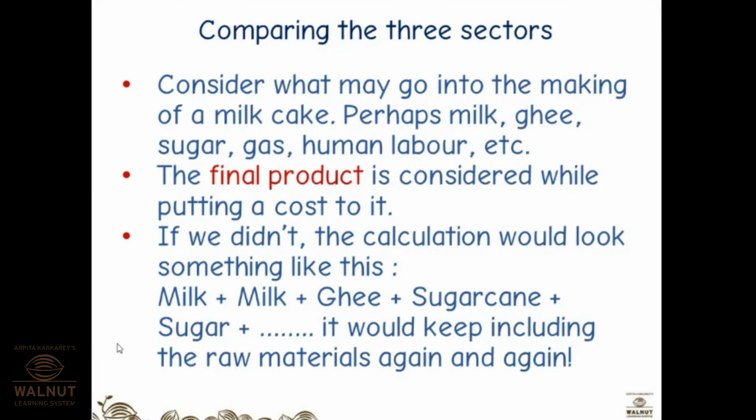So, what you are exactly preparing, depending on that, the ingredients and the sources required. By sources, I'm saying things like the human labor as well as gas. So that is taken into consideration. If we didn't, the calculation would look something like this: milk plus ghee plus sugarcane plus sugar, etc. So it would keep including the raw materials again and again. So instead of that, we just take an average and then we fix the price.